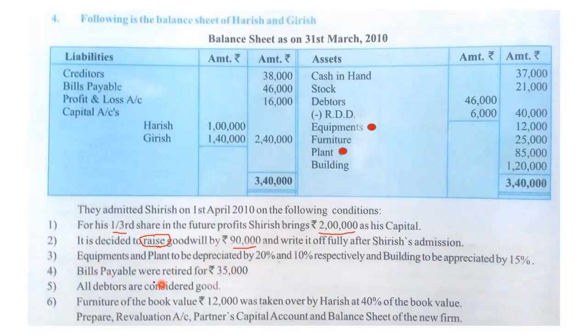Now retired means paid. Retired means paid. I'll write here. So we have paid bills payable. So it will be written here as an adjustment.